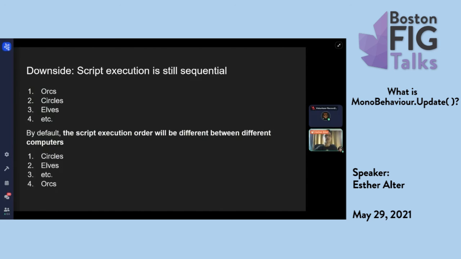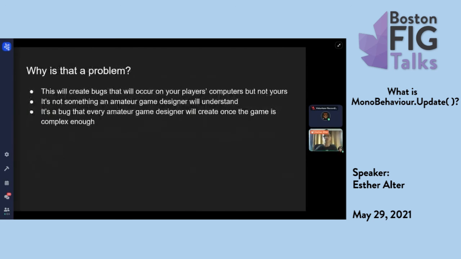And what that's going to do is create bugs that show up on your players' computers, but not yours. Because at some point, if your project gets complex enough, you're going to start writing code that assumes the orcs go before the elves and so on and so forth, that there is a set sequence to this. This is a major issue because that's not something that's signposted very well. It's not something an amateur game designer would understand.